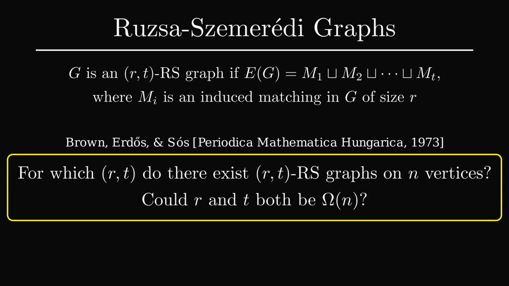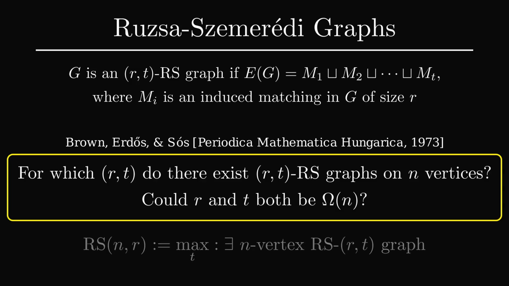Such a graph would be somewhat surprising, as the subgraph induced by any given matching is very sparse, with just a linear number of edges, since it's a matching. Yet somehow, these matchings have to overlap in such a way that the entire graph is dense, with nearly n squared edges. We'll let RS(n, R) be the maximum T such that there exists an n-vertex (R, T) RS graph. So the previous question is the same as asking if RS(n, Ω(n)) is at least Ω(n).